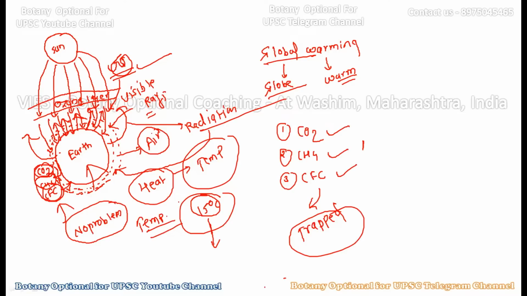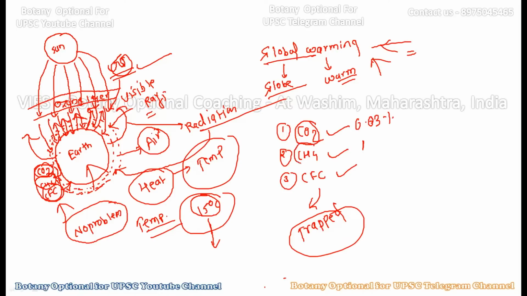Now, then why are we calling it a problem? Why do we sense global warming in a very negative sense? If warming the Earth is a good thing, then why are we taking global warming with so much negative thought? Because nowadays what is happening is that the amount of CO2, which is naturally 0.03% only on Mother Earth,